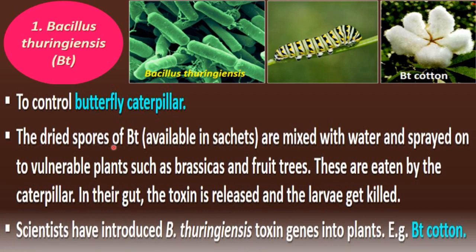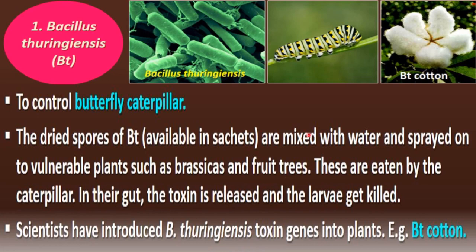How does it work? The dried spores of Bacillus thuringiensis are available in the form of sachets, in the form of packets, as a powder. These dried spores are mixed with water and sprayed onto vulnerable plants such as brassicas and fruit trees.